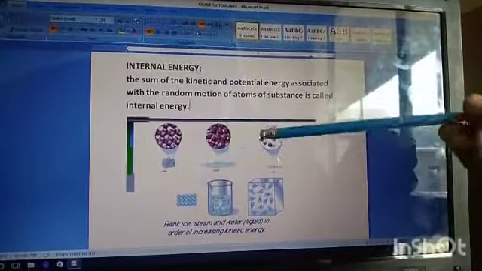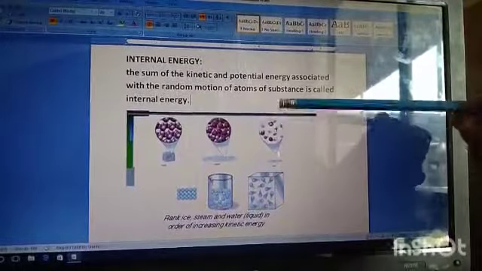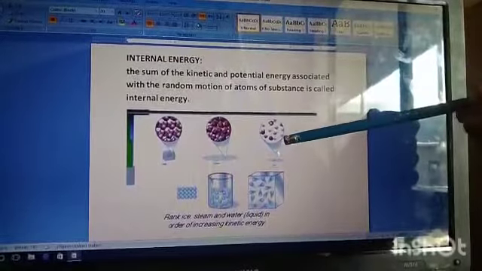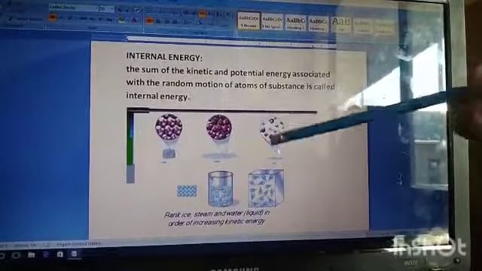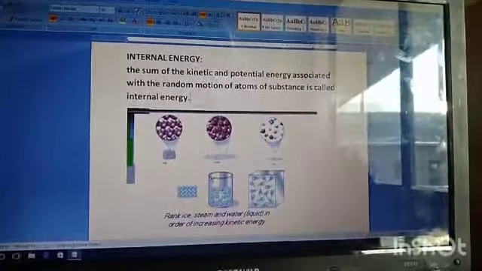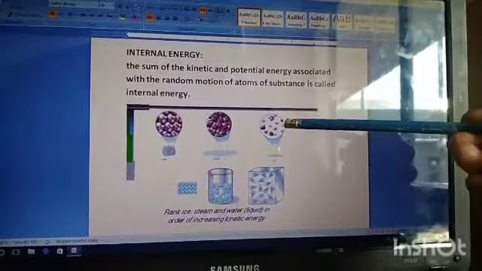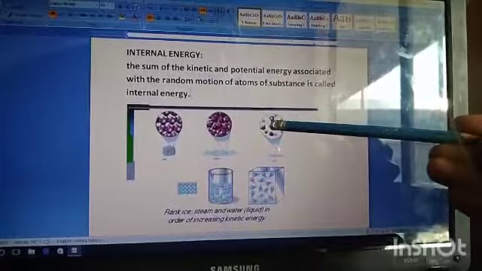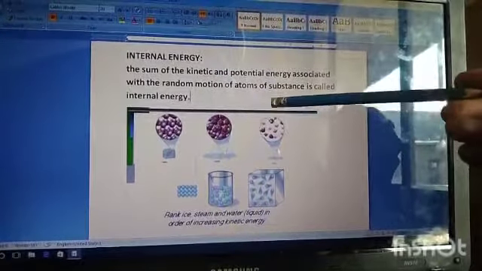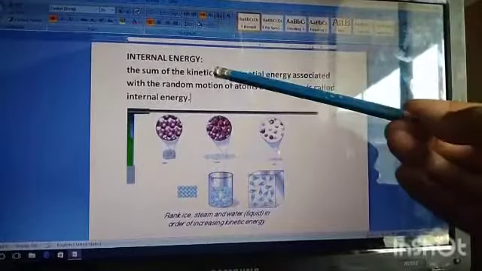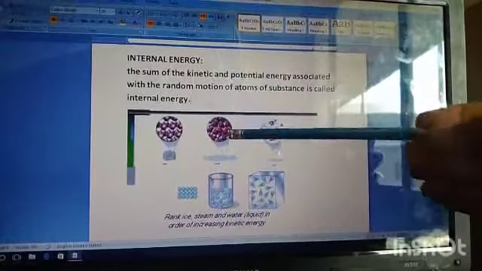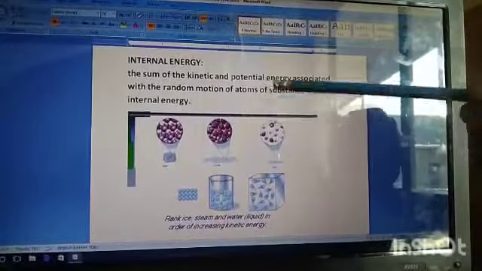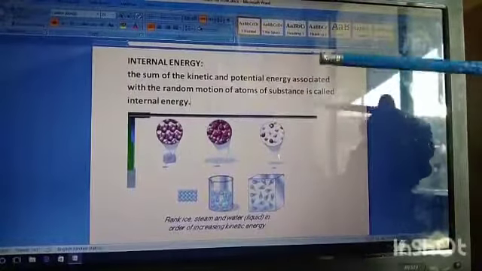So any material in any state has different types of kinetic energy along with potential energy. If we sum up all types of energy of the atoms present inside that material, that energy we call the internal energy. If we talk about the temperature of a material, in temperature we only consider the kinetic energy and we take the average of the kinetic energy. If we talk about heat, then in heat we take the sum of kinetic energy, but in the case of internal energy we take potential as well as kinetic. We do not take the average, but we take the sum of all types of energy present inside a molecule, and this energy we call the internal energy.